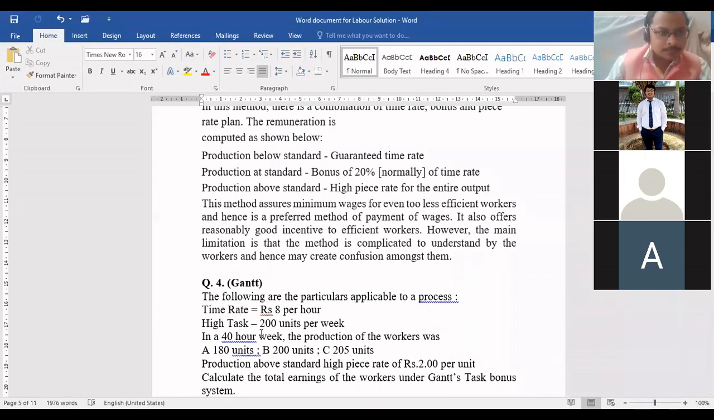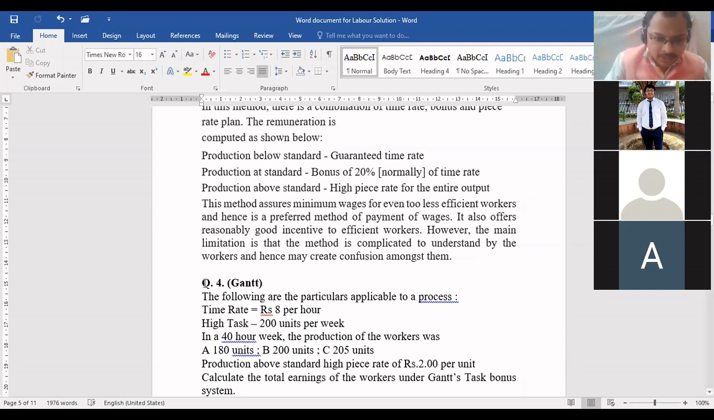The following are the particulars applicable to a process. Time rate equals rupees 8 per hour. High task is 200 units per week. In a 40-hour week, the production of the workers was A 180 units, B 200 units, C 205 units. Production above high standard gets a high piece rate of rupees 2 per unit. Calculate the total earning of the worker under the Gantt task bonus system.